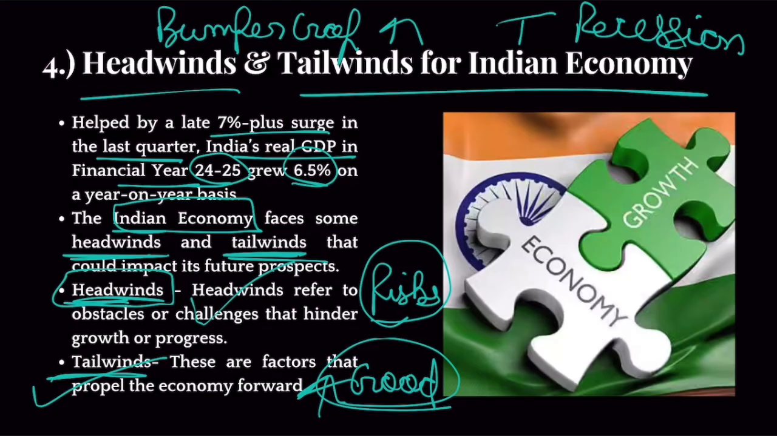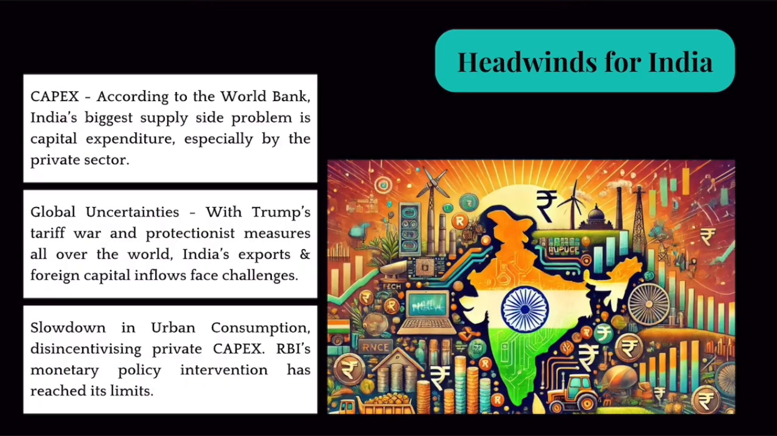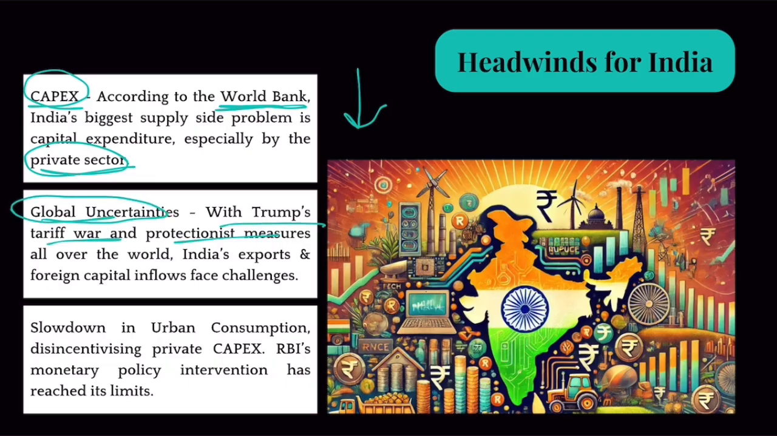Now, what are the headwind factors for Indian economy? That means factors that would reduce India's economy. First of all, as per World Bank, capital expenditure or investment levels, especially by the private sector, are very low in India, and that would reduce India's economy. Then there are global uncertainties. With Trump's tariff war and protectionist measures all over the world, global trade has suffered. Now, this is a big challenge not just for Indian exports, but foreign investment into India. So this is a headwind.